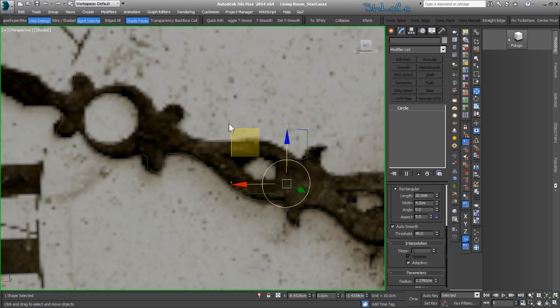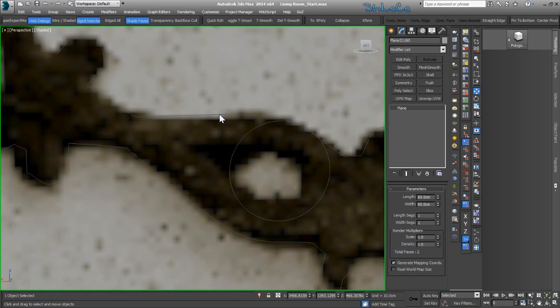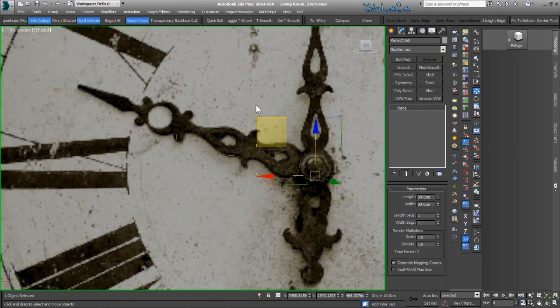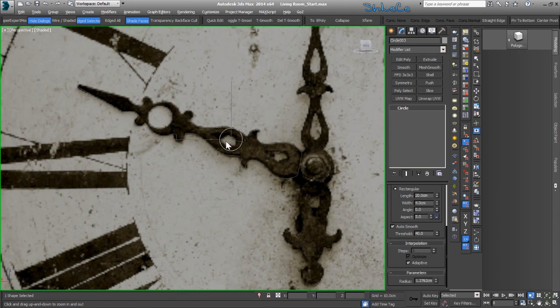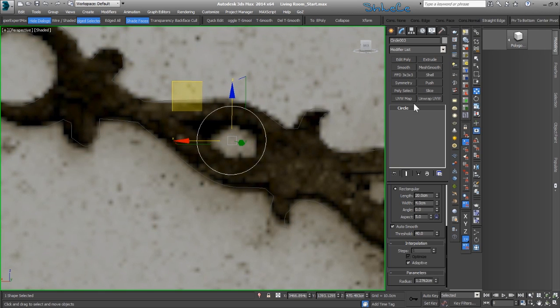Make sure that you have held down the Shift key. Just to make sure that I'm not selecting the background plate, which is a geometry, I'm going to go to Shapes so I can only select shapes. So I'm going to select this shape and bring it here.